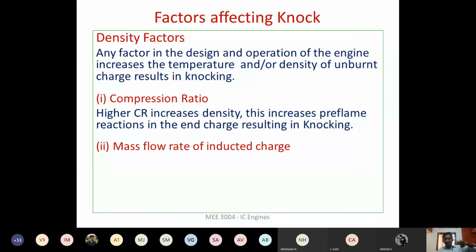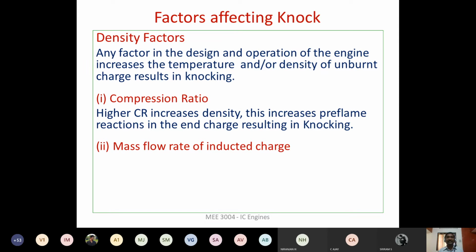So when you are designing, or by conducting experiments, they will identify the optimum compression ratio to avoid knocking in the engine cylinder. And now let us say you are going to increase the mass flow rate, right? We are going to increase the mass flow rate of the air fuel mixture during the suction stroke.